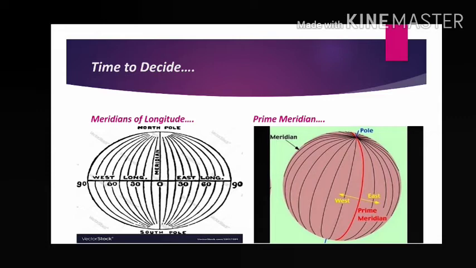Clear? So here you can see the red color line from North Pole to South Pole. Its value is what? 0 degree. Just opposite of the prime meridian, on the other side which we cannot see, is 180 degree. Here 0 degree, and on the opposite side this red color line is present again, its value is 180 degree. Clear? So prime meridian is 0 degree. It is the middle meridian of all the other meridians. Now come to the next.